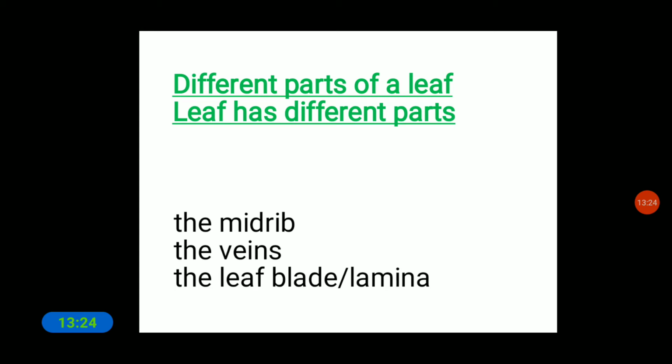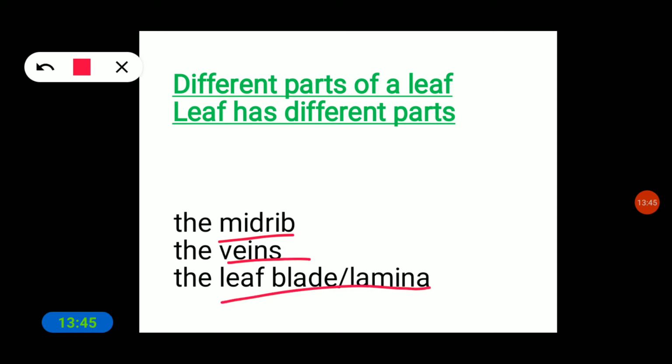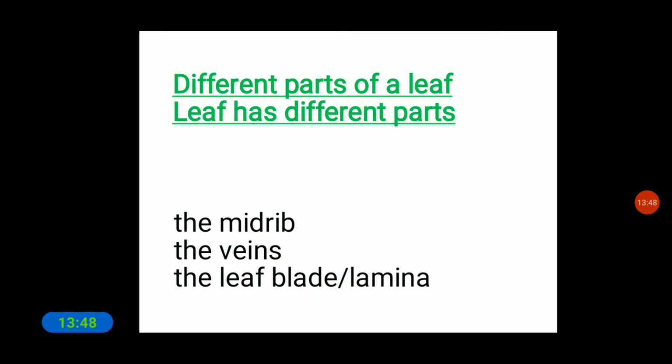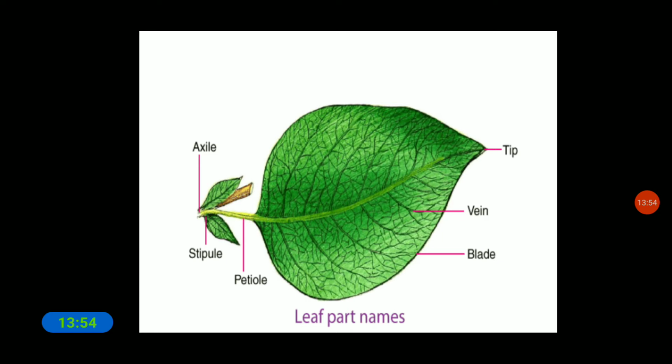Now let us discuss the different parts of the leaf. The leaf has different parts: the midrib, veins, and leaf blade or lamina. Here in this structure you can see the parts of the leaf: veins, blade, petiole, stipule, axil and tip. These are the different parts of the leaf.